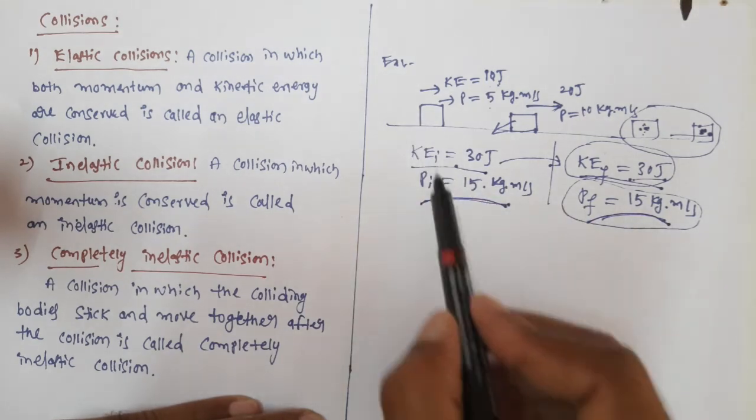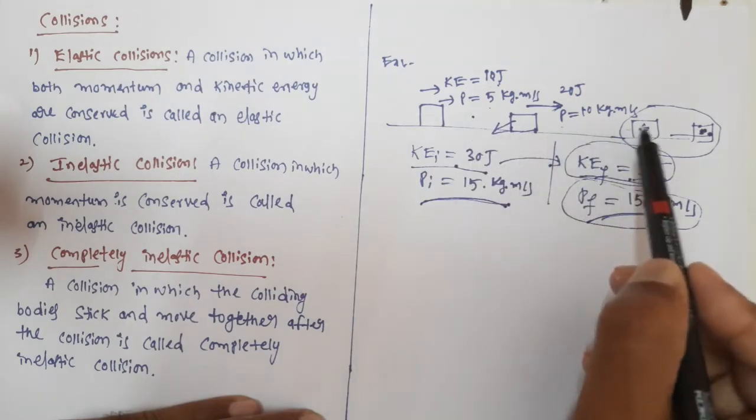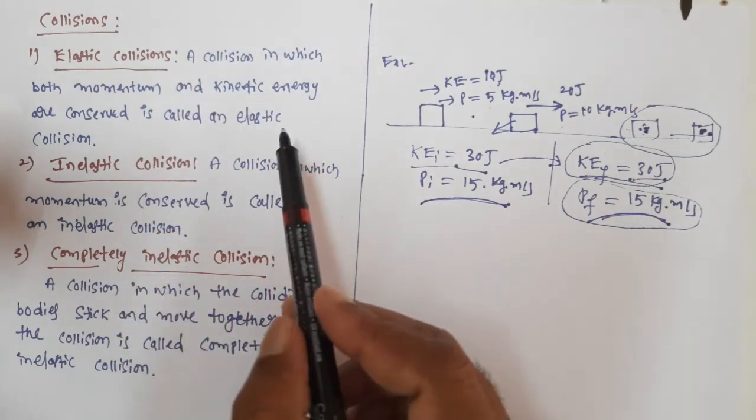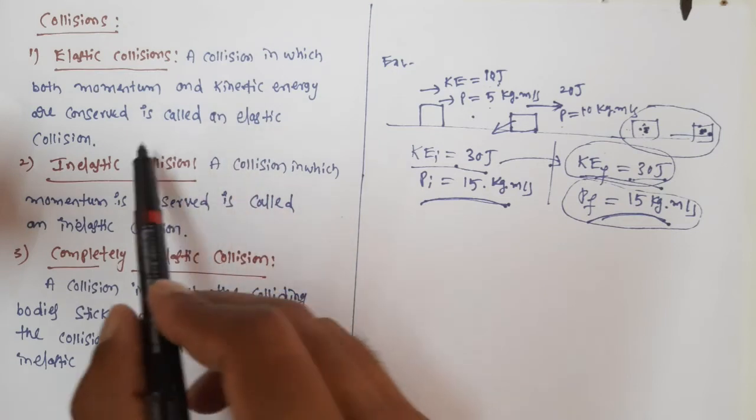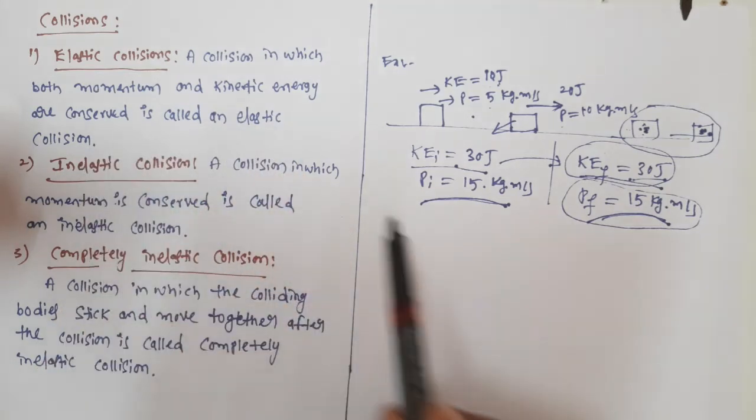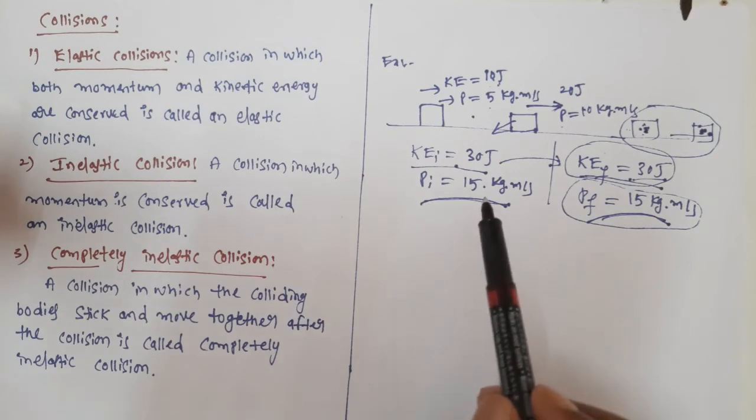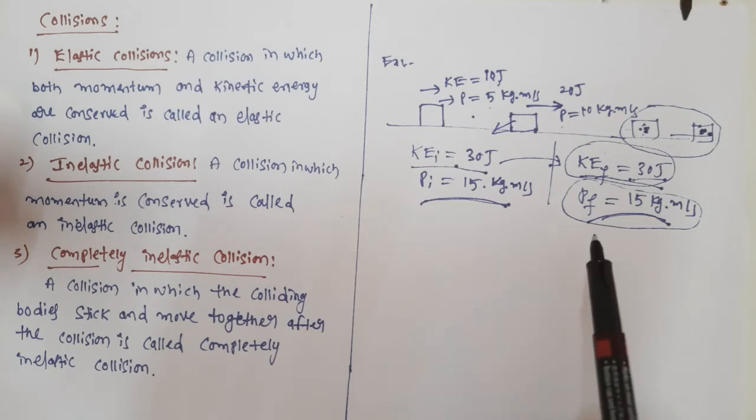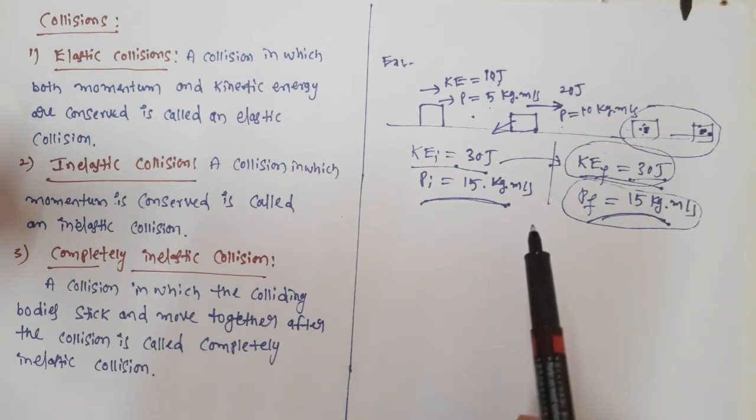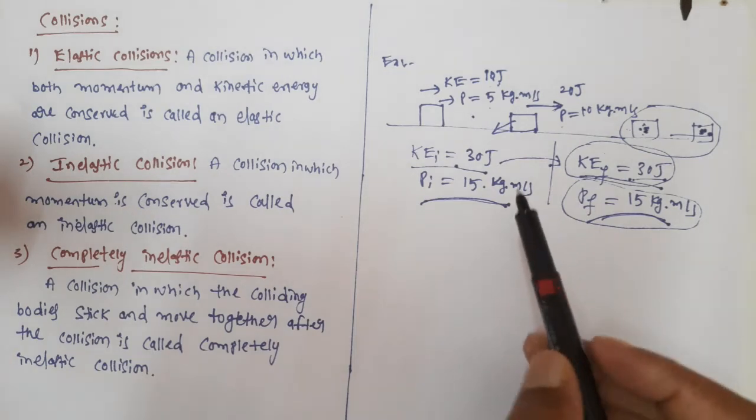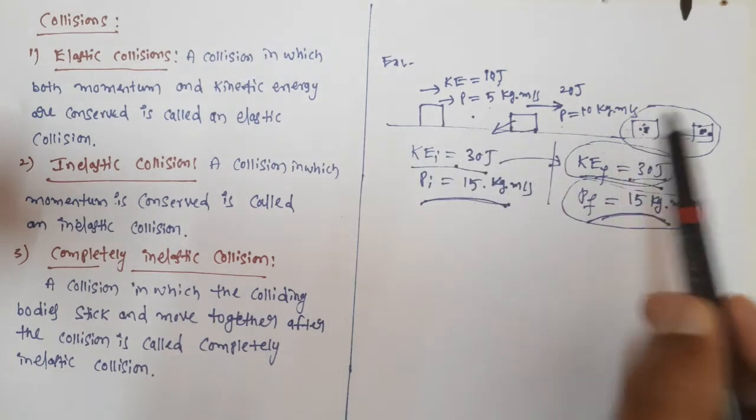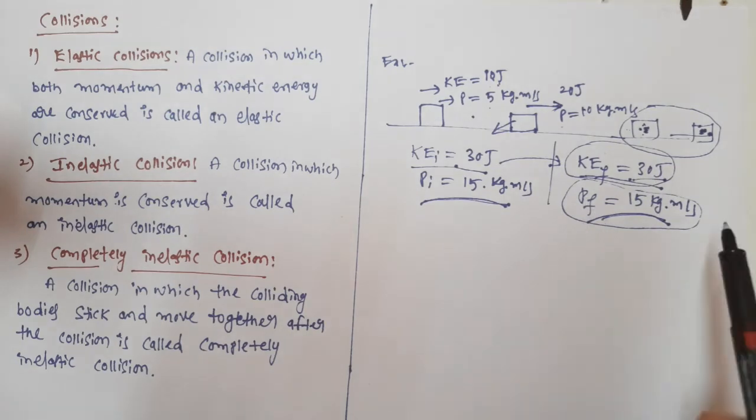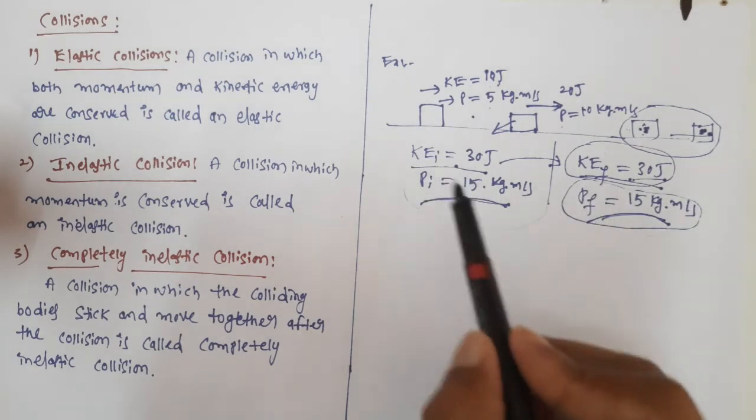If this happens, we say that this collision is called an elastic collision. So how are we defining an elastic collision? A collision in which both momentum and kinetic energy are conserved is called an elastic collision. Kinetic energy is conserved means the kinetic energy after the collision and before the collision must be the same. And momentum conserved means the momentum after the collision and before the collision must be the same. Remember, the individual kinetic energy of the bodies may vary, but the total kinetic energy remains constant. In a similar manner, the individual momentum of the bodies may vary, but the total momentum remains the same.